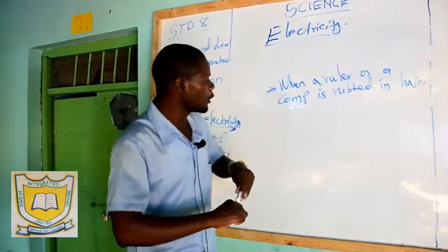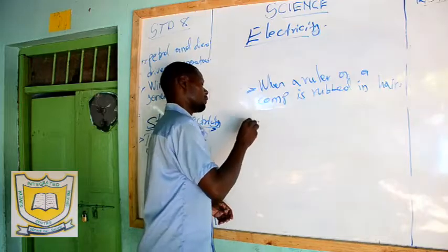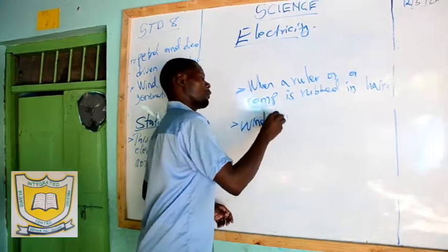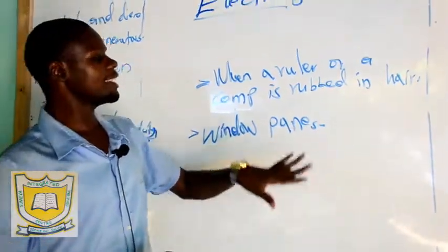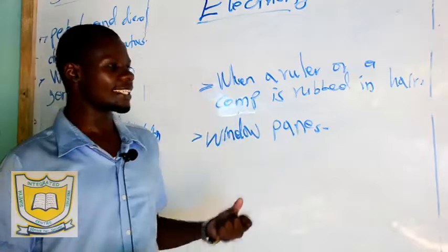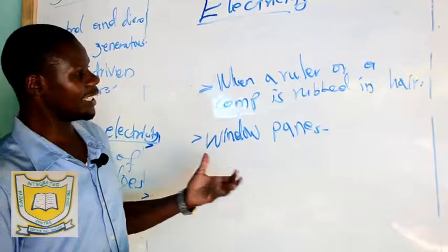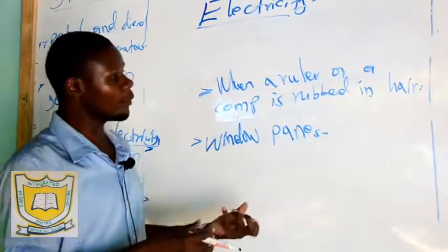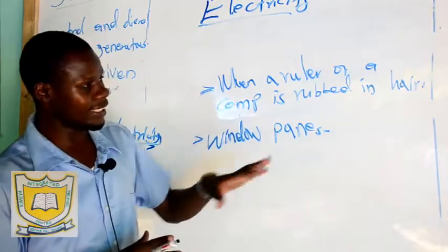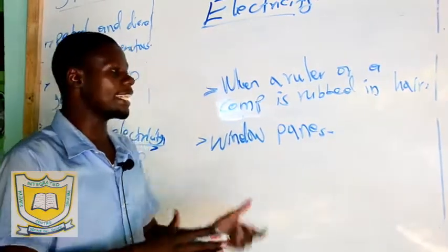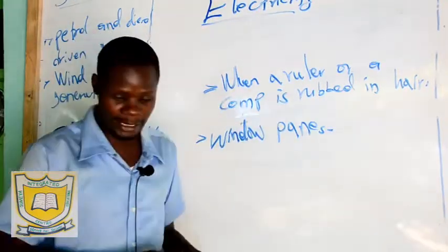And then we also have the window pens. When you wipe the window pen with a dry cloth, you find that it attracts a lot of dust. Why? Because it has created the energy. There was energy in that window pen, but before rubbing with the dry cloth, it had not attracted the dust. But after wiping with the dry cloth, that wiping creates the energy which was static. So after wiping, it is now attracting the dust.